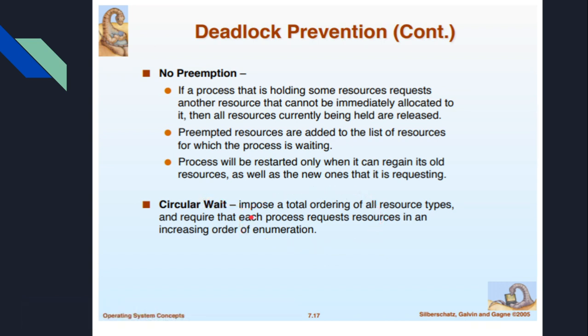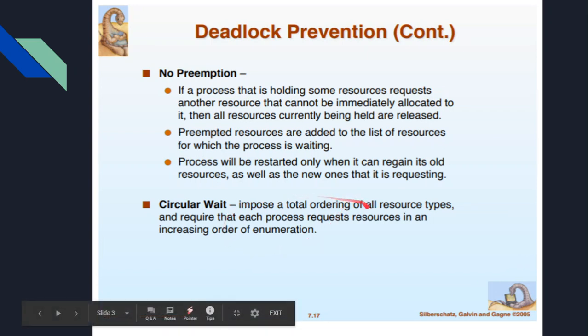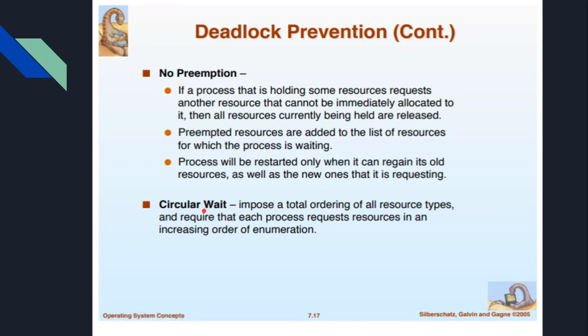So what can be done, in order to prevent this deadlock situation, is we can impose a total ordering of the resource types and require that each process requests resources in an increasing order of enumeration. That means process 1 can wait only for process 2, and process 2 can only wait for 3, and 3 can wait only for 4. That means there is a total ordering of all the resource types. So that is the situation called circular wait.